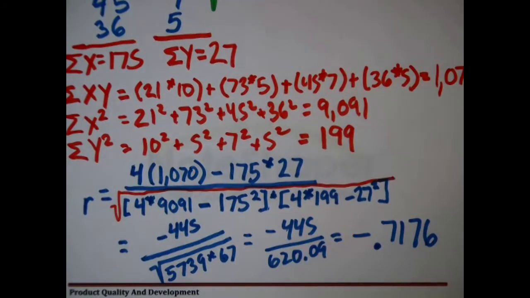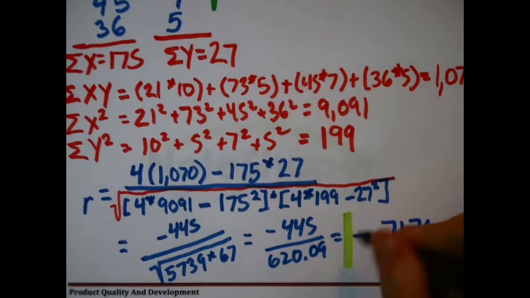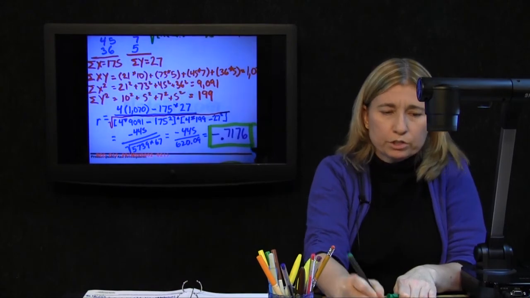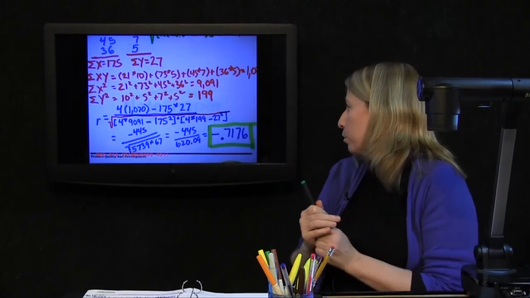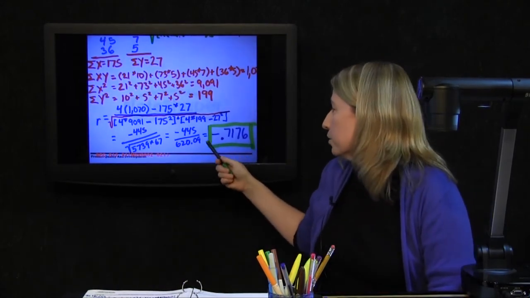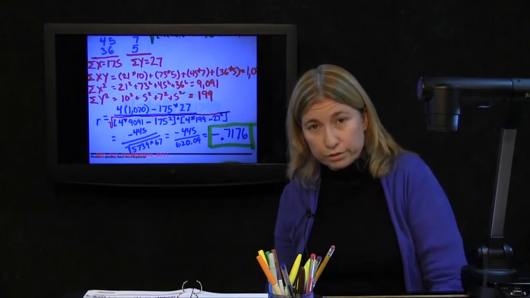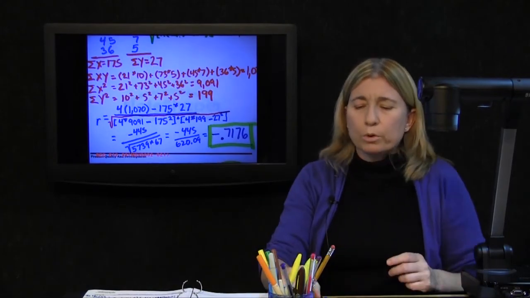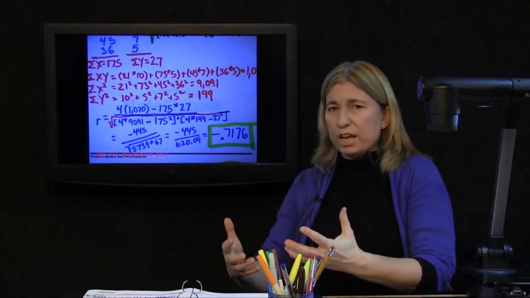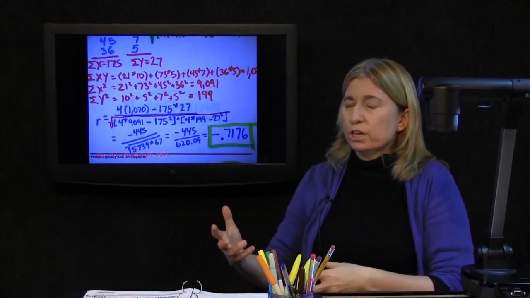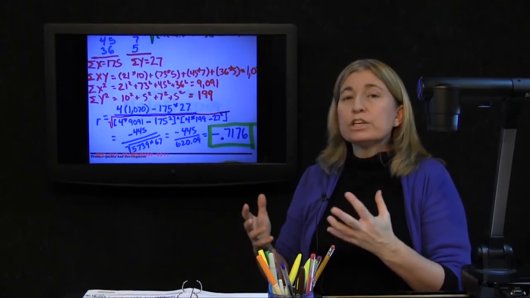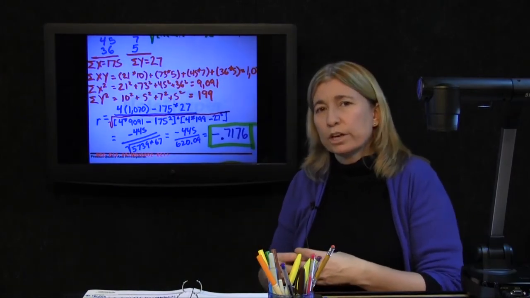That is the answer to the original question. What is the correlation between age of the moviegoer and score for the movie? The correlation, or I should say the correlation coefficient, is a negative 0.7176, which is to say, somebody was asking you what's the relationship between the age of the moviegoer and their score for the movie. It appears to be a fairly strong negative correlation.